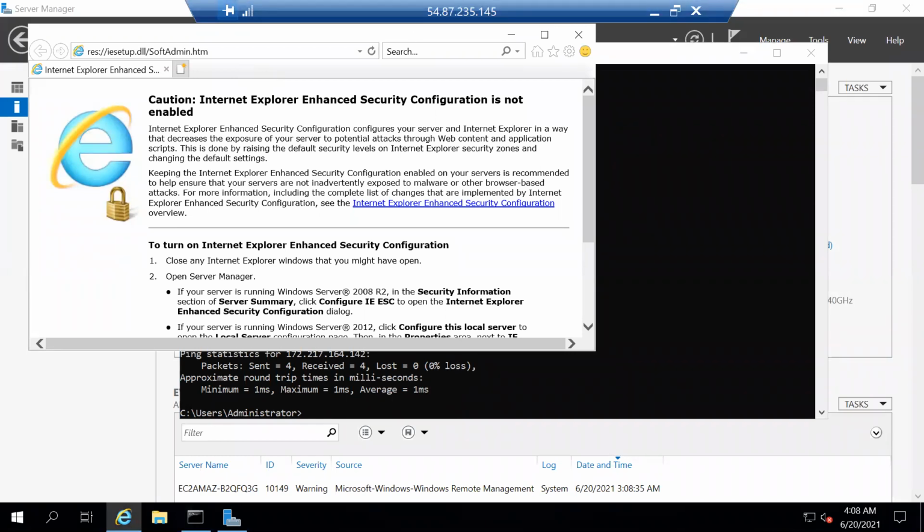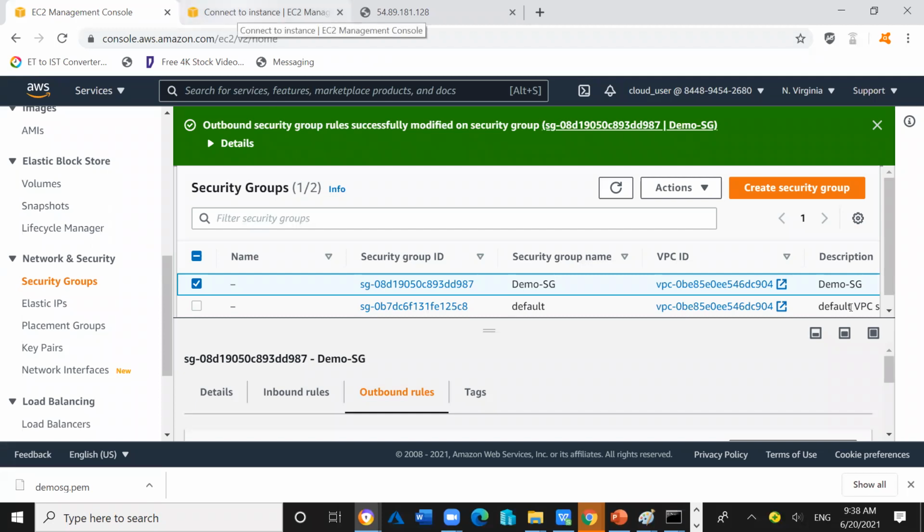So now I will allow HTTPS. I will click on Actions. I will click on Edit outbound rule.